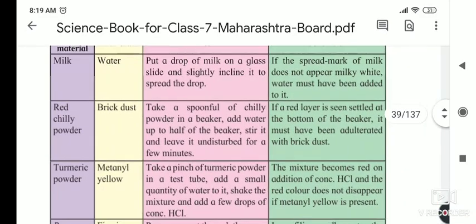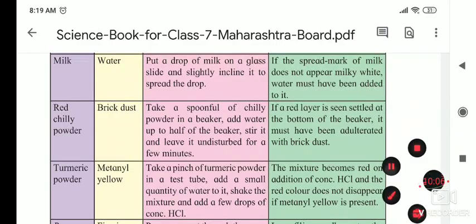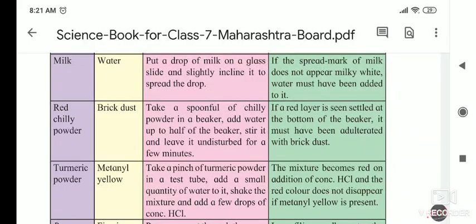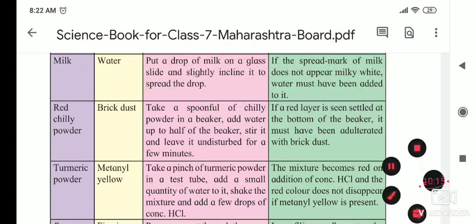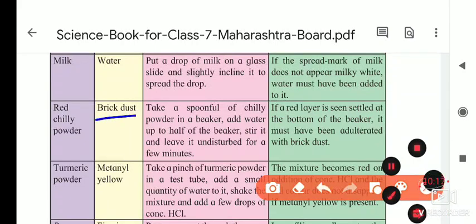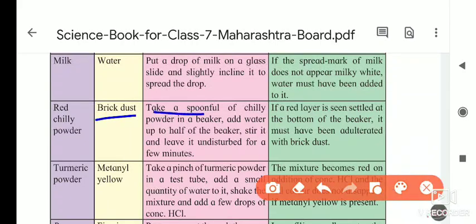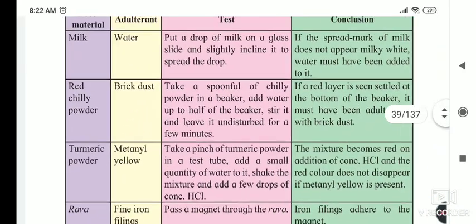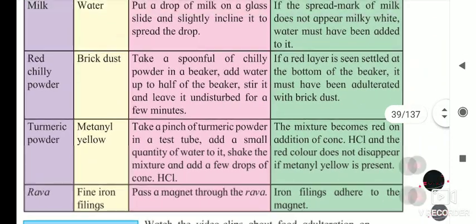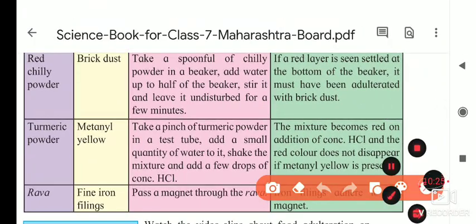Okay, next is chili powder. As I told you in the activity, what they are adding in chili powder is brick dust. So how do we find out whether brick dust is added to the chili powder or not? If your mother makes chili powder at home, she takes precaution of cleanliness while making it.